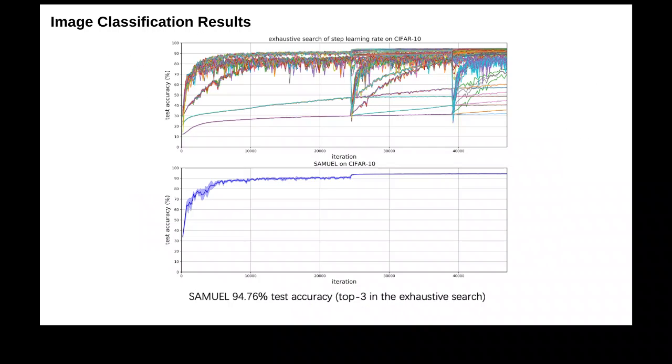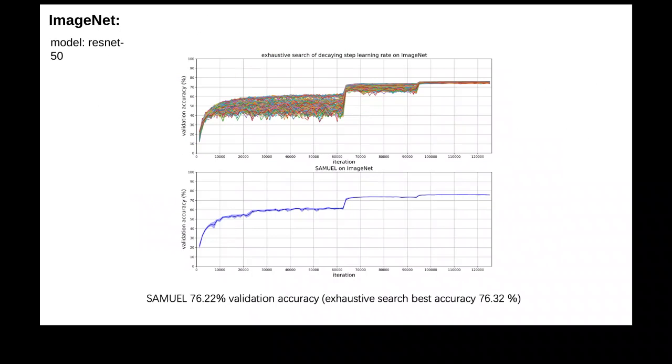So this is the result for image classification. This is CIFAR-10. The figure on top is the results for the brute force linear learning rate schedulers, and the bottom is the performance of our algorithm, and you can see that our algorithm nearly matches the best of all the possible brute force linear schedules, so it's near optimal.